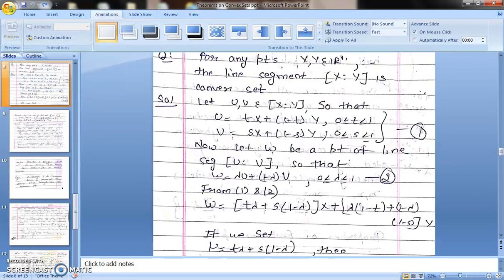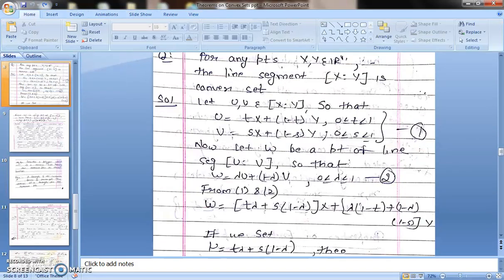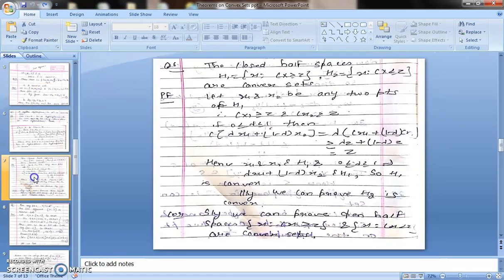Now come to the next question, that is, we have to show the closed half spaces are convex sets. What are the closed half spaces? We have done the definition of closed half spaces: Cx greater than or equal to z is a positive closed half space. Cx less than or equal to z is a negative closed half space. We have to show that these are convex sets. So it is very easy. It is the same as we have proved for the hyperplanes.